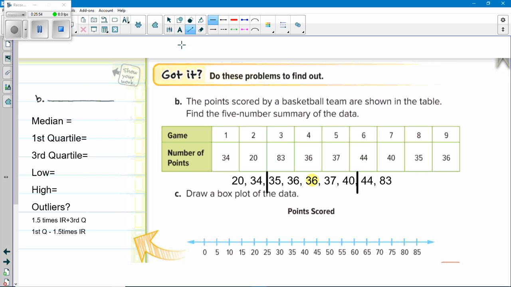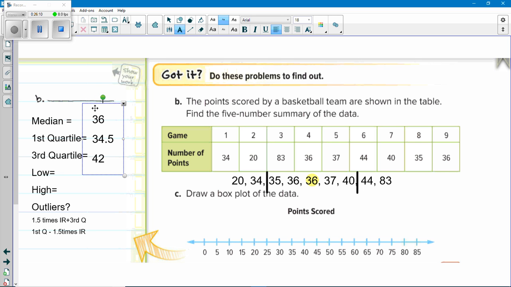So far, okay, we've got 36 for the median, 34.5 for the first quartile, 42 for the third quartile.